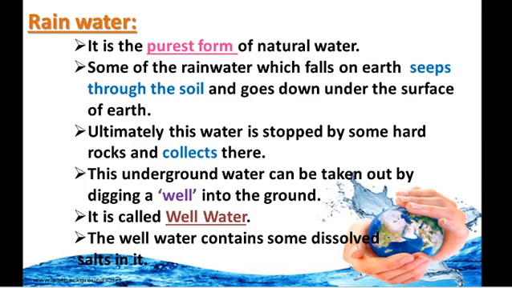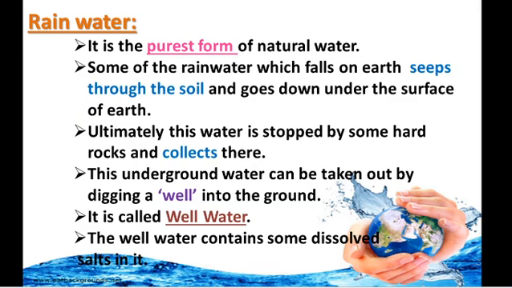Rainwater is the purest form of natural water. After raining, the rainwater seeps through the soil and goes down into the earth. Ultimately the earth has some hard rocks in it. That hard rock stops the water at a particular place. After that, that collected water we can use by digging a well in that place. After digging the well, we collect it as well water. That well water may contain some dissolved salts in it.